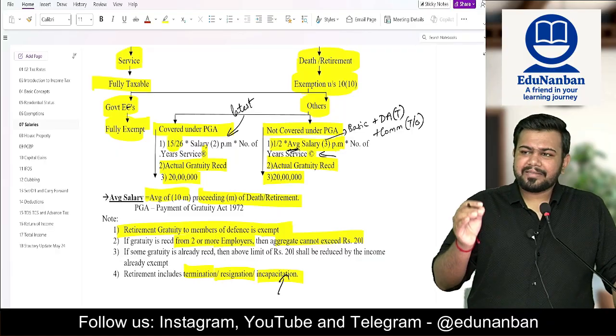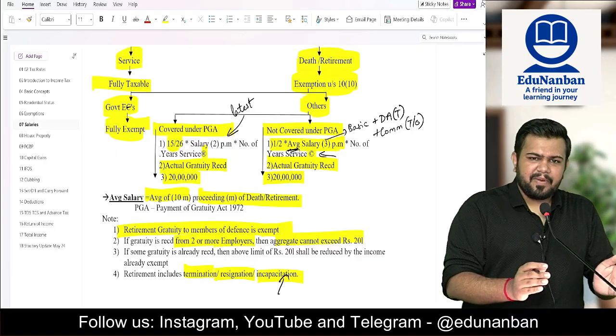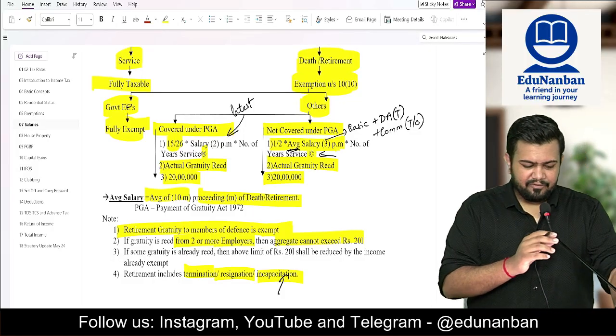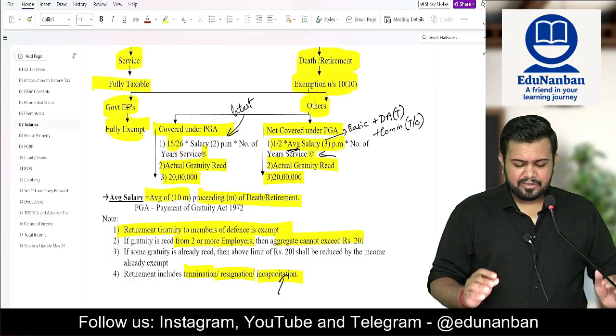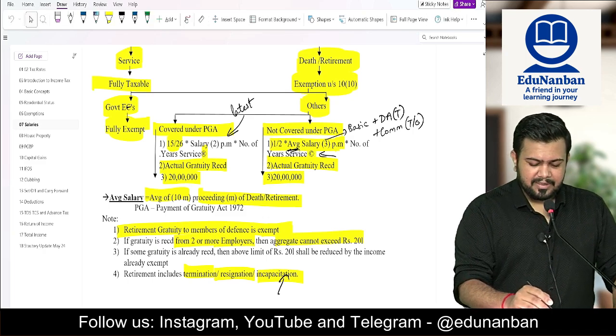Then what about other than government employees? You have to see whether the employee is covered under the Payment of Gratuity Act or not. If the employee is covered under the Payment of Gratuity Act, then what is the exemption that can be claimed?